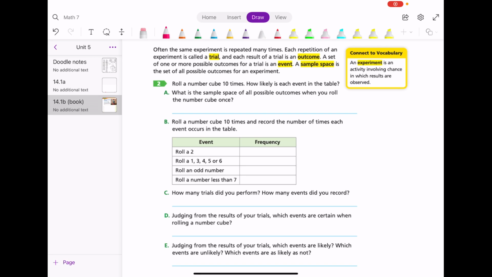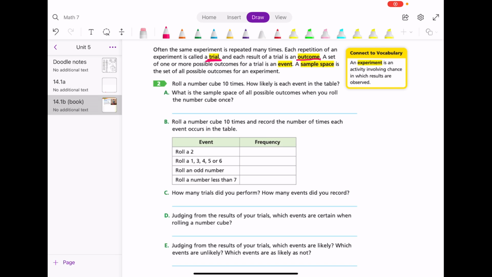Often the same experiment is repeated many times. Each repetition of an experiment is called a trial. And each result of a trial is an outcome. A set of one or more possible outcomes for a trial is an event. A sample space is the set of all possible outcomes for an experiment.